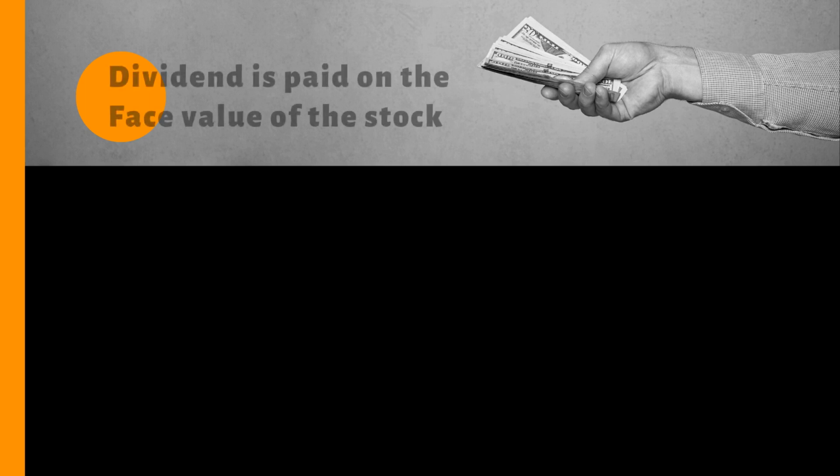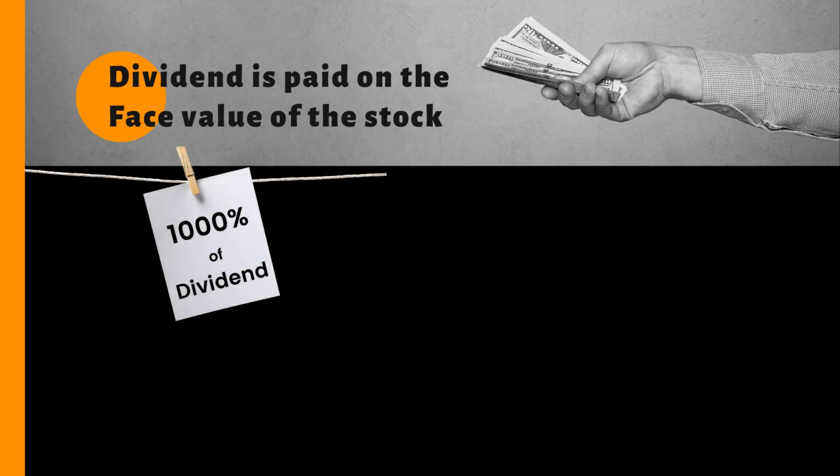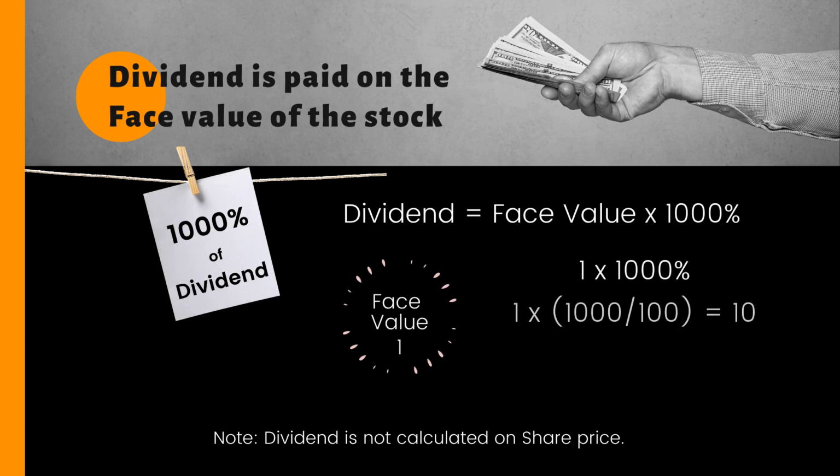Generally, dividend is paid on the face value of the stocks. So don't get confused. Sometimes we get news that so and so company will be paying 1000% dividend. That doesn't mean that if the stock price is 100 rupees, they will give 1000 times that 100 rupees. They will see the face value of that stock. Say suppose that 100 rupee stock has a face value of only 1 or 2. They will do the 1000% of that. Then that's the dividend payout which you receive.